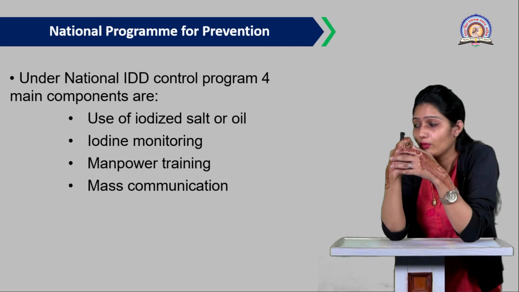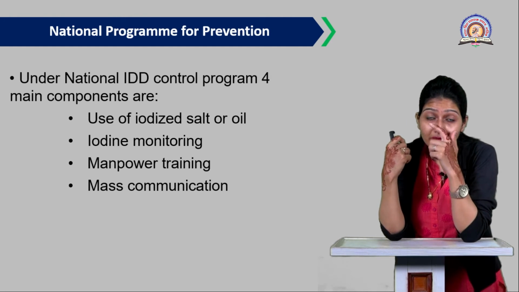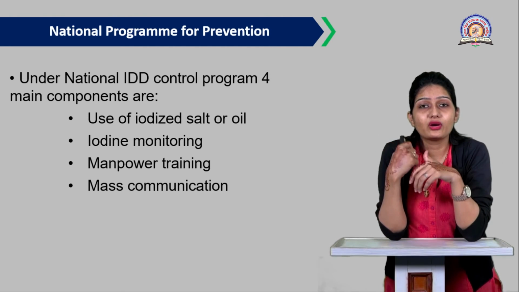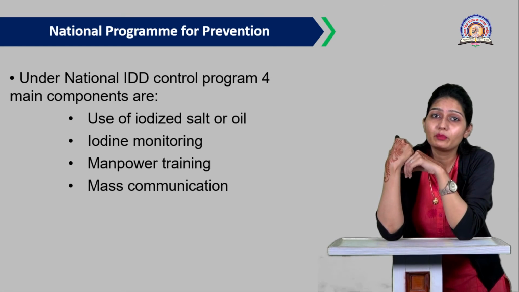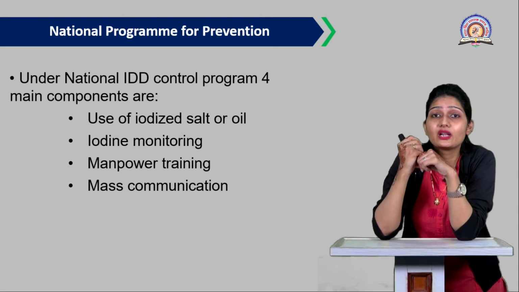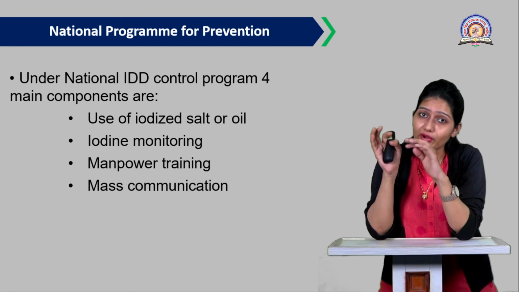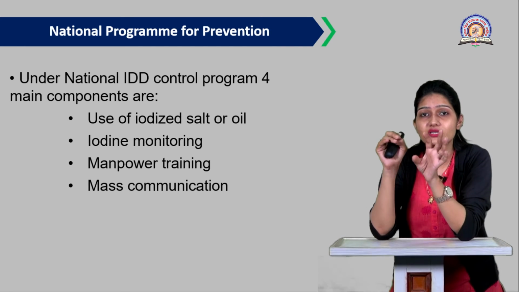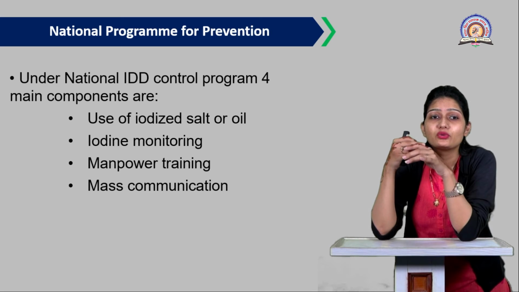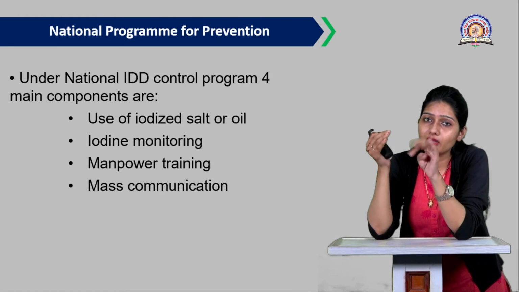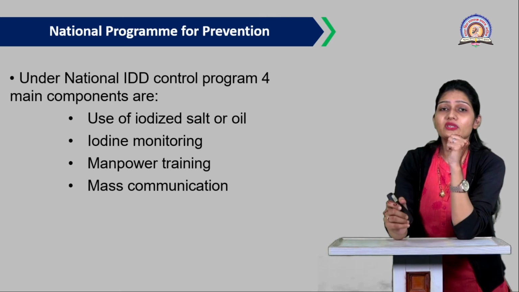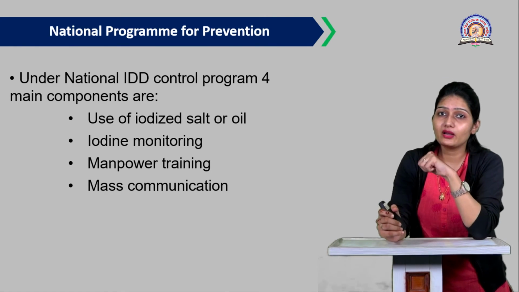then now this is the second part. This is from your third unit actually. That is the national program for prevention. Okay, what is the national program for the prevention of goiter as well as iodine deficiency disorder? Okay, so under the national IDD control program, four main components are given here. Okay, so this national program contains four main components.